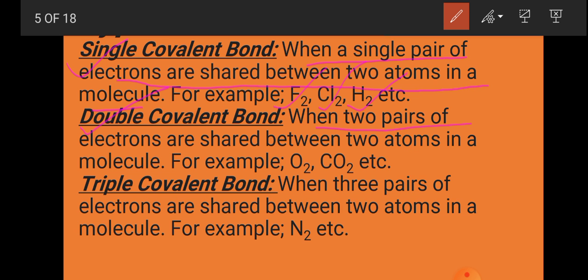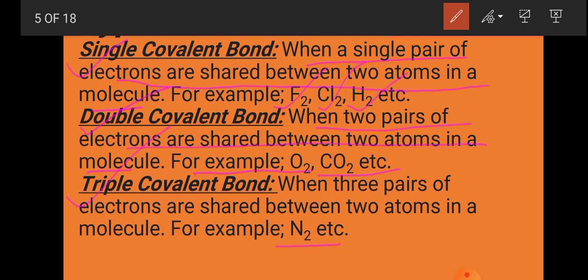When 2 pairs of electrons are shared between 2 atoms in a molecule, for example oxygen and carbon dioxide, here 2 pairs of electrons will be shared. I will be explaining how it happens. Third is triple covalent bond. When 3 pairs of electrons are shared between 2 atoms in a molecule, for example nitrogen, here 3 pairs of electrons are shared, then this is called triple covalent bond.